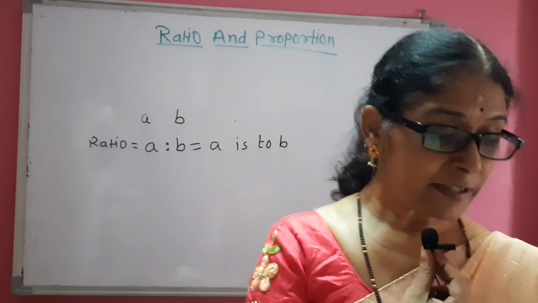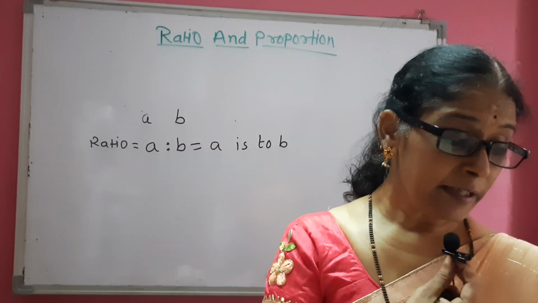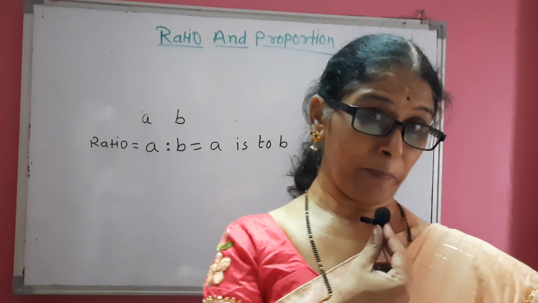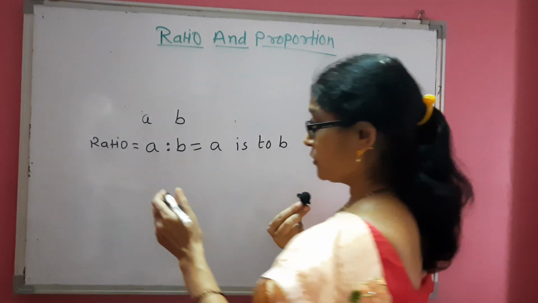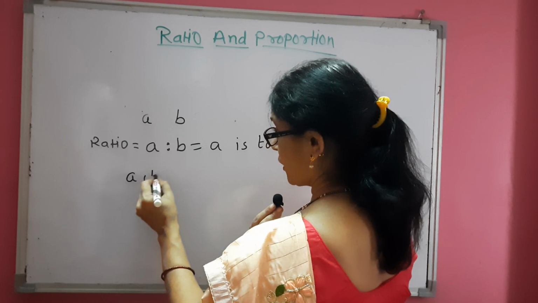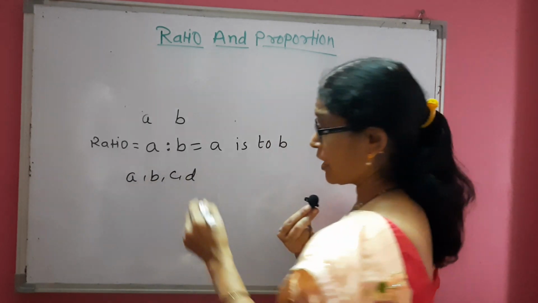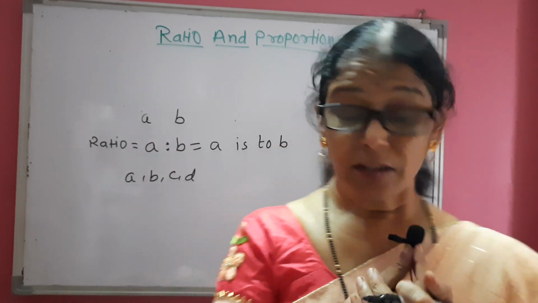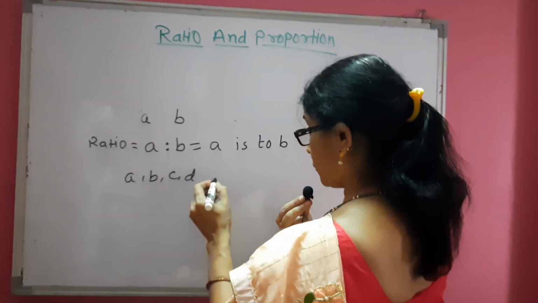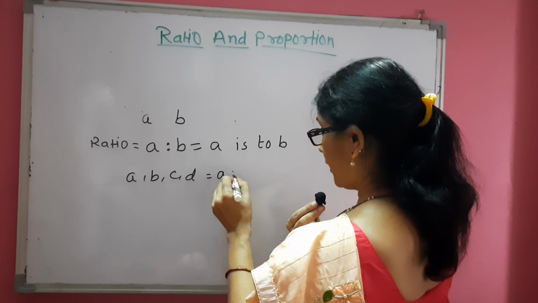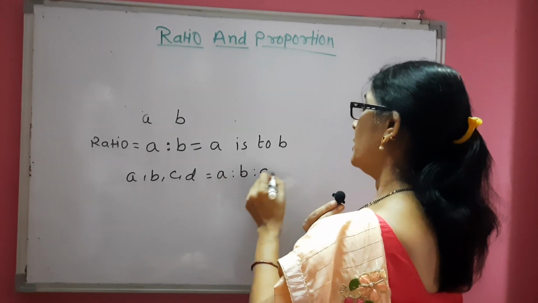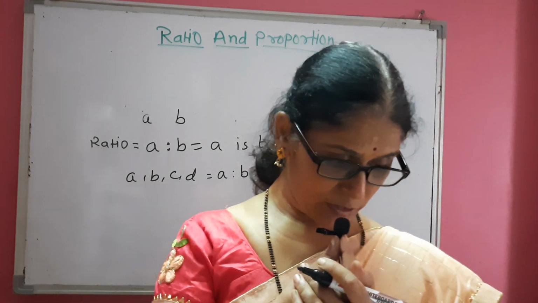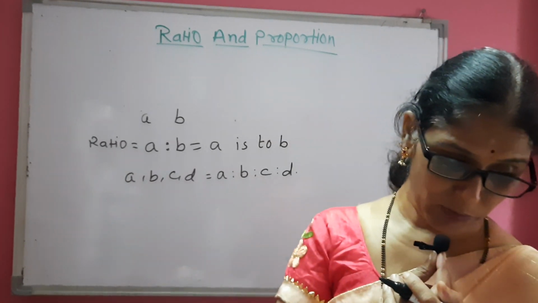This ratio can be extended to 3, 4 numbers and so on. If A, B, C, D are 4 numbers, then we write the ratio like this: A:B:C:D, that is, A is to B is to C is to D.